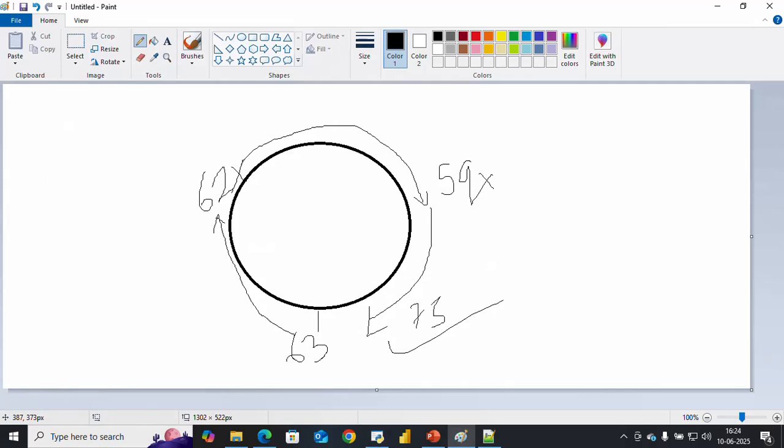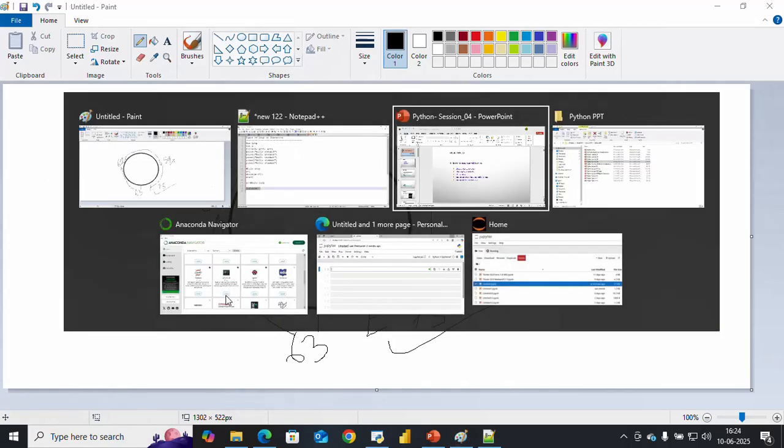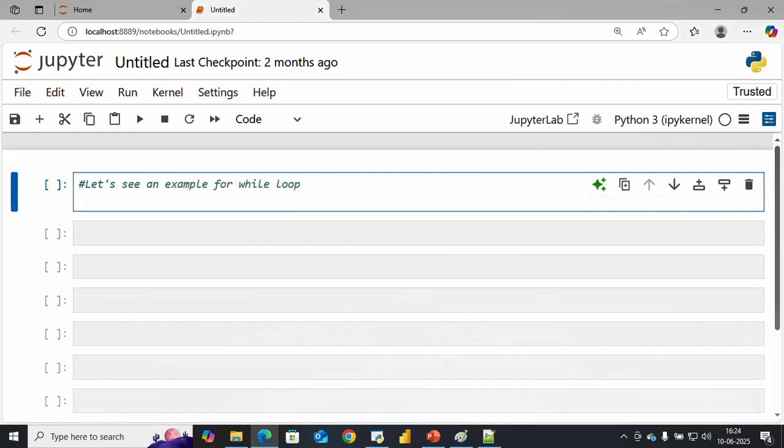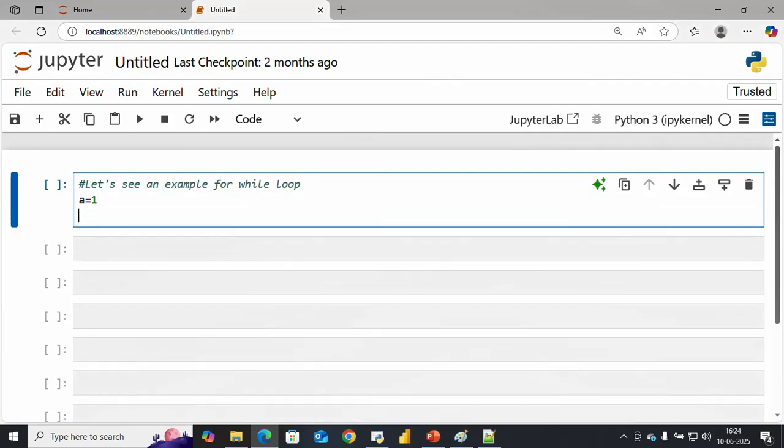Okay, so let's see an example of the while loop. Here I take a equals to 1, while a less than equals to 5.